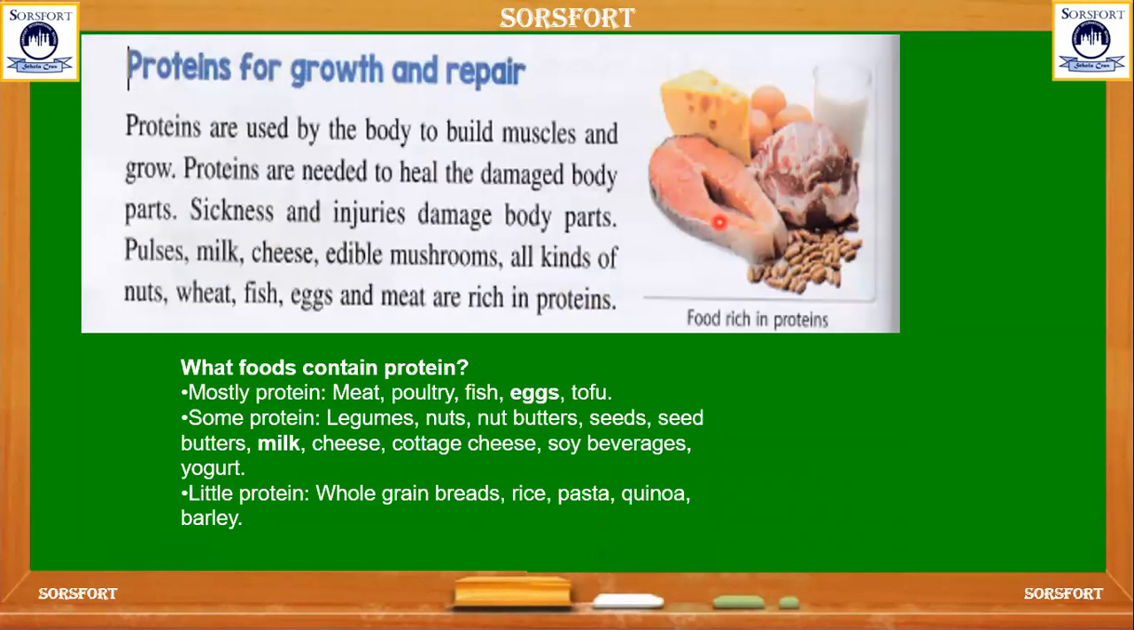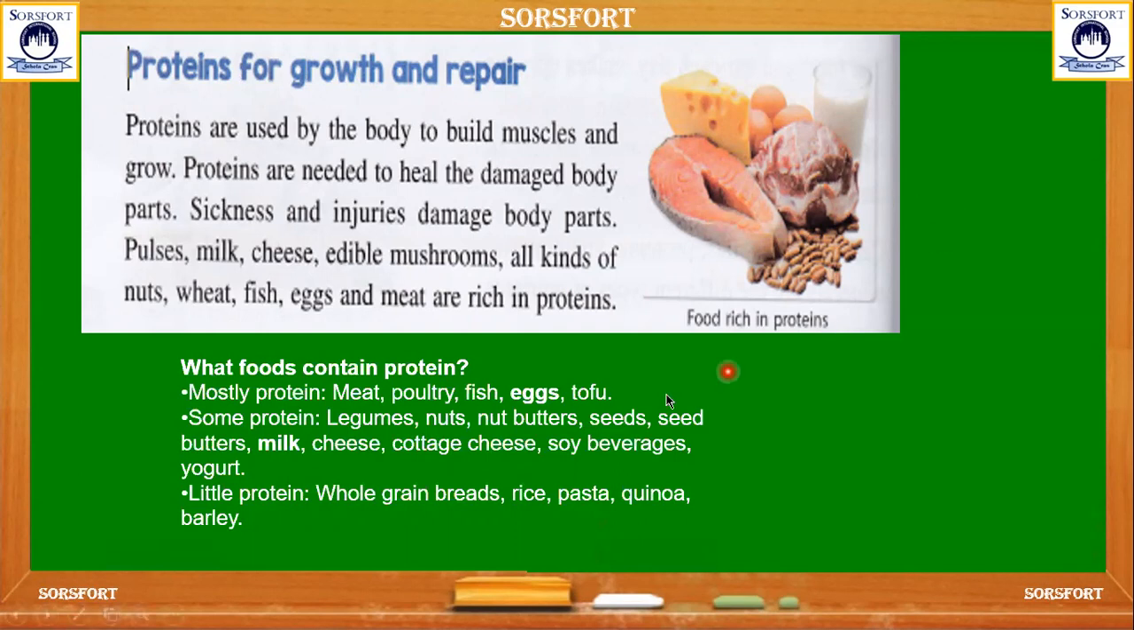And the next one is proteins. Proteins help in growth and repair. How? They help in the growth of our body and muscles, and they also repair damaged parts of our body, like when we get injuries or sickness, or go through surgeries. Proteins help us to recover soon.